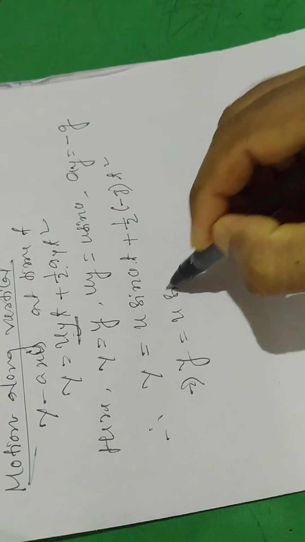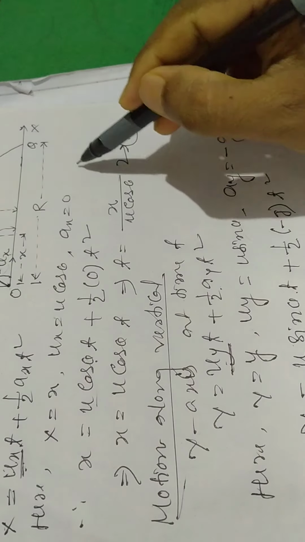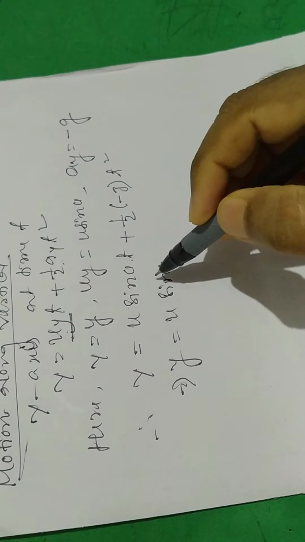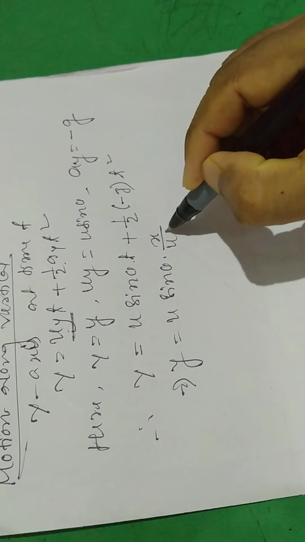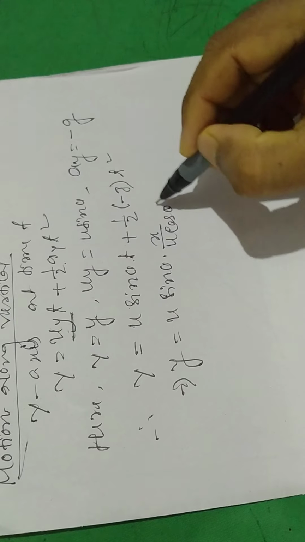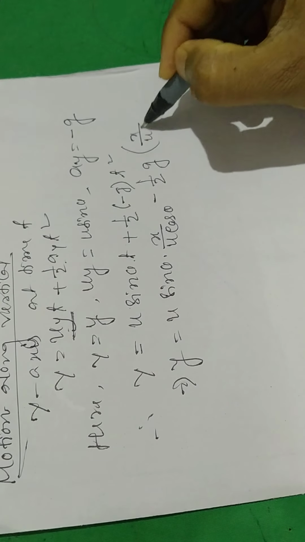Putting the value of t from equation 1, which is x by u cos theta, we get u sin theta into x by u cos theta minus half g into x by u cos theta whole square.